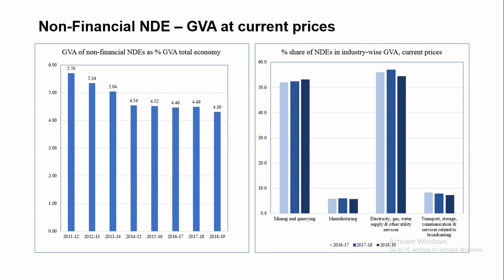However, if we go to the industry-wise share, then we can find some industry groups like mining and quarrying, and electricity, gas and water supply, where the contribution of these NDs is more than 50%.